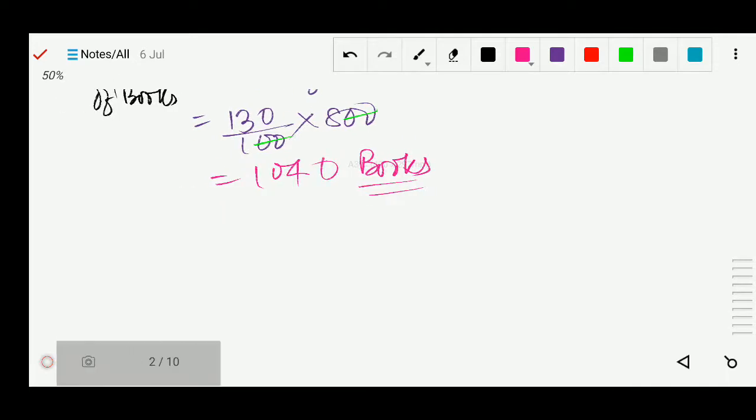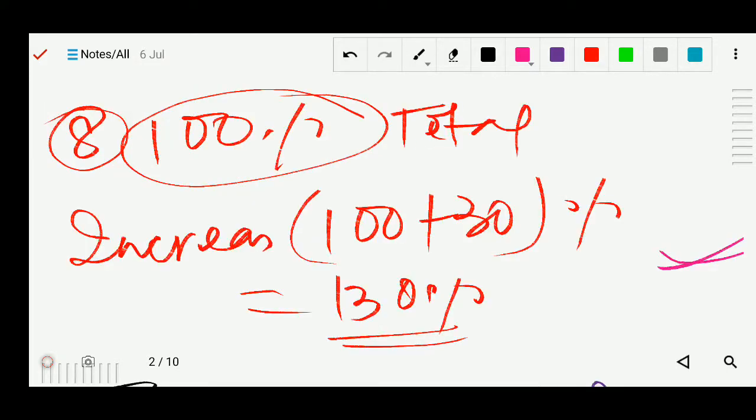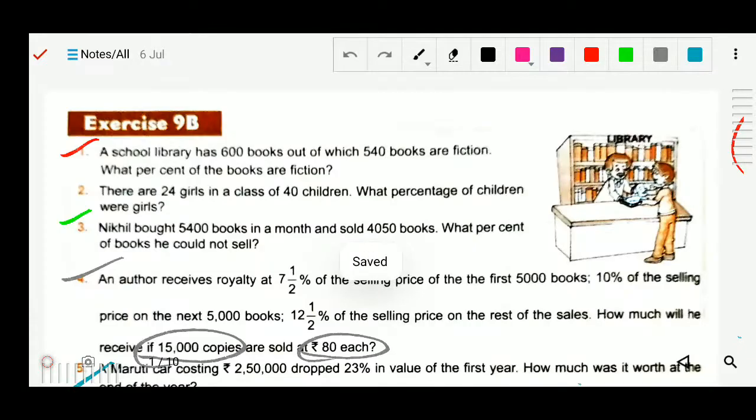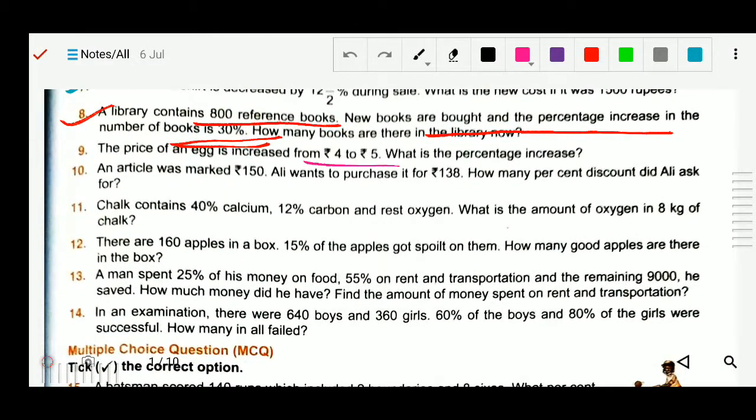So what have we done? Nothing, the same thing. We have done the same process. Whatever the increment, we added in the 100, and of that we find the value. Understood? Okay. Now question number 9, you can see it is the same as question number 8. The price of egg was increased 4 to 5. Okay, I will solve this question number 9.